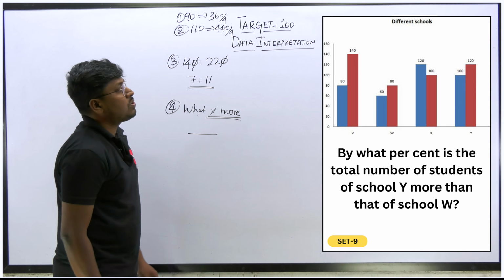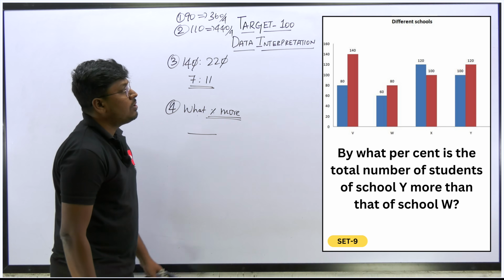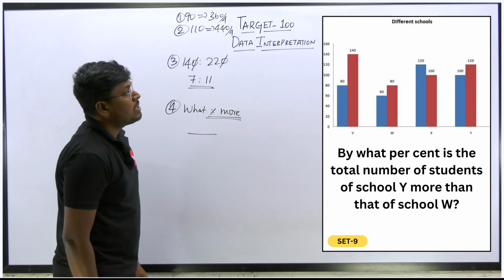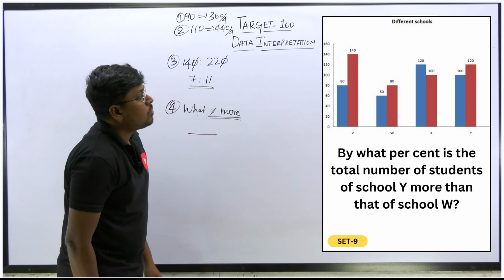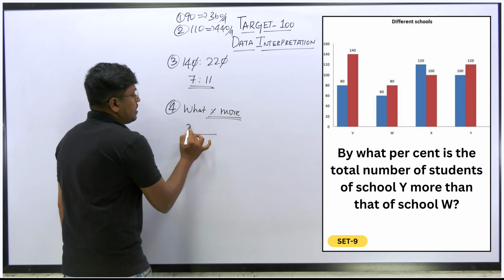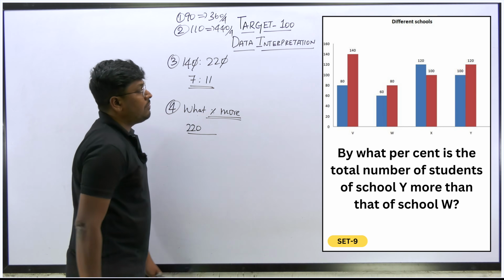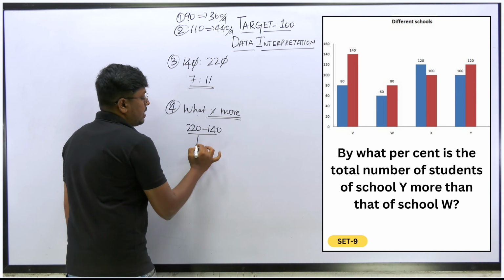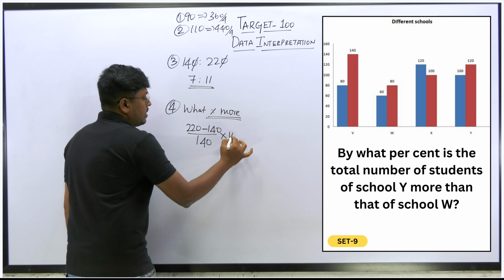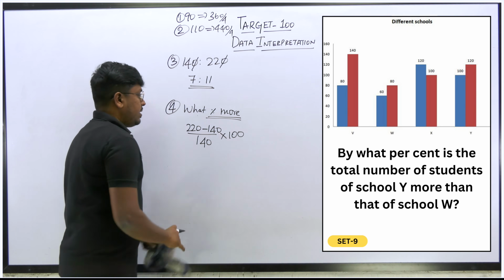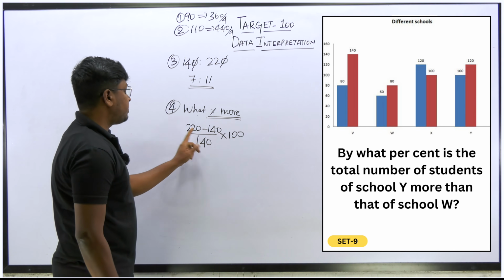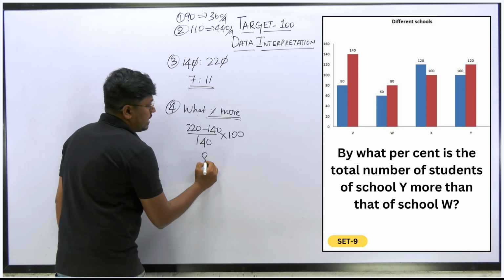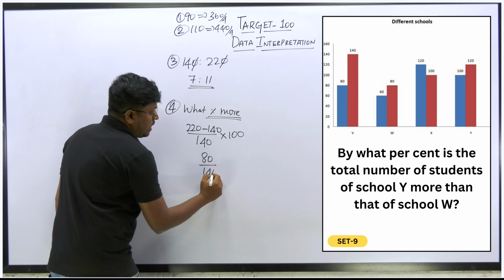So now what they are saying is school Y more than that of school W. So school Y is how much? 120 plus 100 will be 220. So 220 will be school Y and school W will be 140. So 220 minus 140 divided by 140 into 100. So friends, understood or not? So now this will be 80 by 140 into 100.